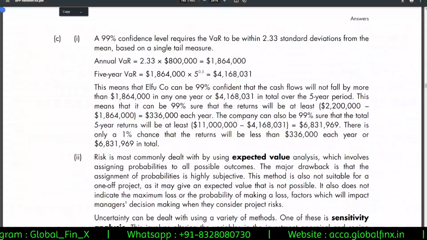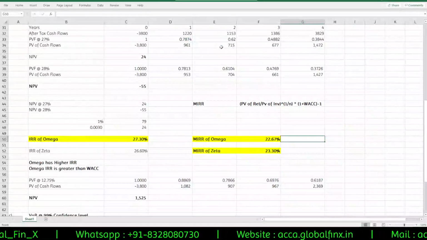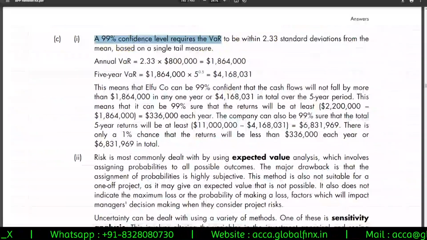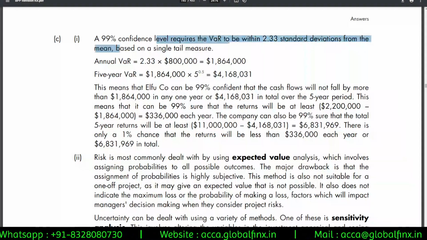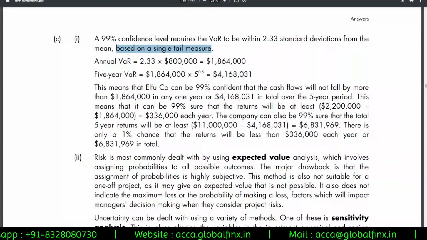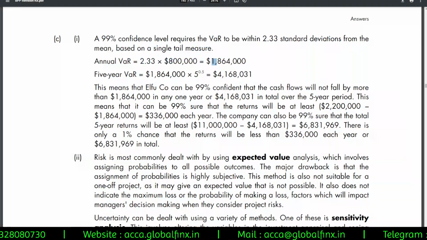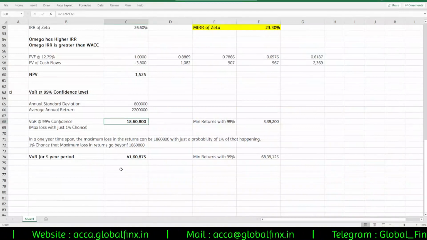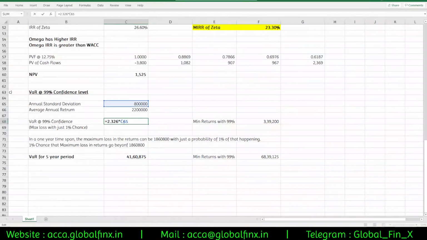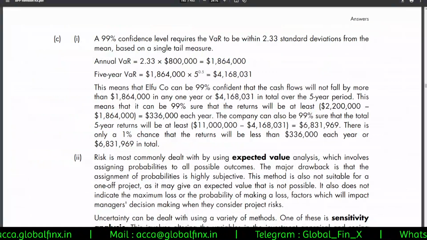Next one. This part you can see here: at a 99% confidence level, it requires the VAR to be within 2.33 standard deviations from the mean, based on a single tail measure. Sir, what is this single tail measure? That is your Z table. So annual VAR would be 2.33 into 800, that is 1864. They took 2.33, we took 2.326, a more accurate answer, 1864, times 5 power 0.5.